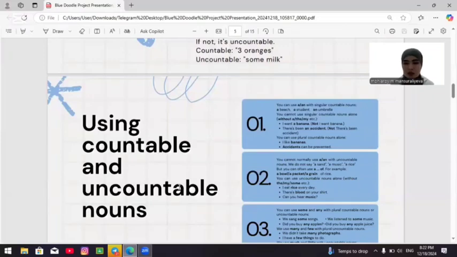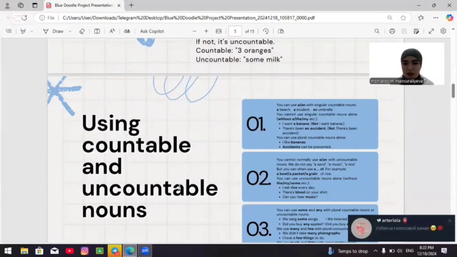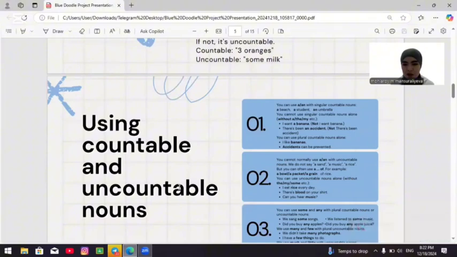You can use plural countable nouns alone. I like bananas. Accidents can be prevented. Second, you cannot normally use a and an with uncountable nouns. We do not say a scent, a music, a race, but you can often use a of, for example, a bowl, a packet, a grain of rice.